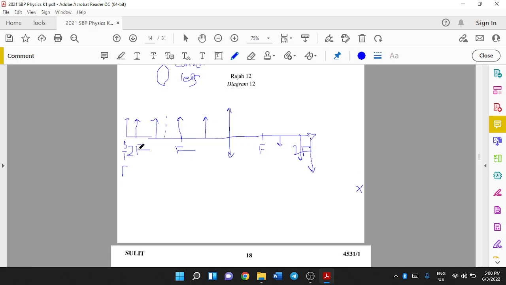And case 2, when your object is located at 2F, MIR. Between 2F and F, you will get LIR. At F, you'll get LUV. And between F and the optical center, you will also have LUV. So this is how you memorize it.